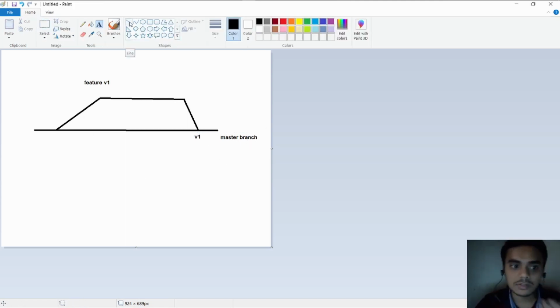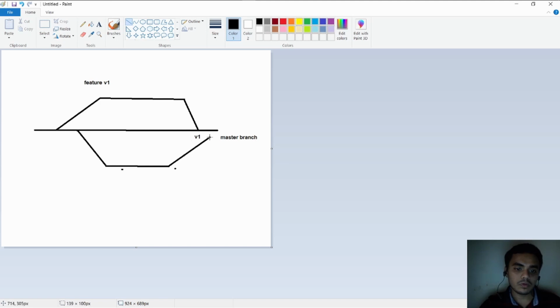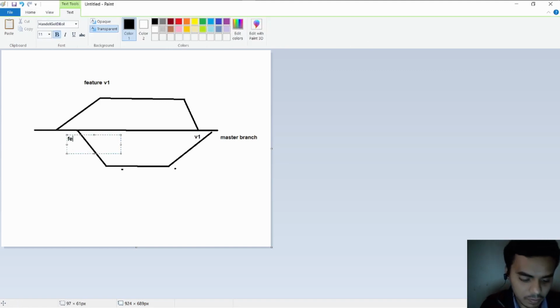And now we just talked about feature 1. Now consider, three people were working on feature 1 and three people were working on feature 2. So this is how branching actually looks like. This was considered branch feature V2.